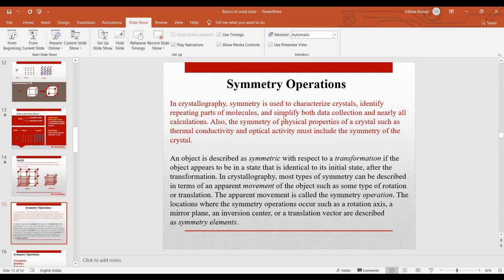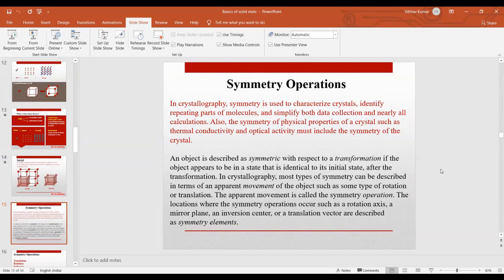In crystallography, symmetry is used to characterize crystals. We have many different kinds of symmetry operations: translational, rotational, inversion. We have 4 categories of these symmetry operations, and I'm not giving you the detail of them because it's good for basic knowledge of crystals, but it's not suitable for CSIR NET examination, because this is a short course. But I have given you this content, and I will also provide more content if you require. I am just giving you some idea about the symmetry operations.